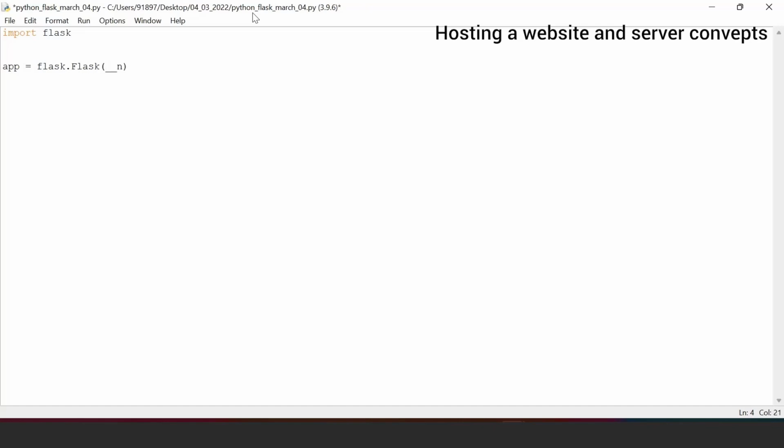Inside that, I'm going to put this syntax. You know this, right? In Python, a name that has a double underscore on the left and right hand side is what we call an attribute. And this name attribute tells you that this code is going to consider the current file. Current file is Python underscore Flask underscore March04. So your application will be running on this file. The routing and everything will happen on this specific file.